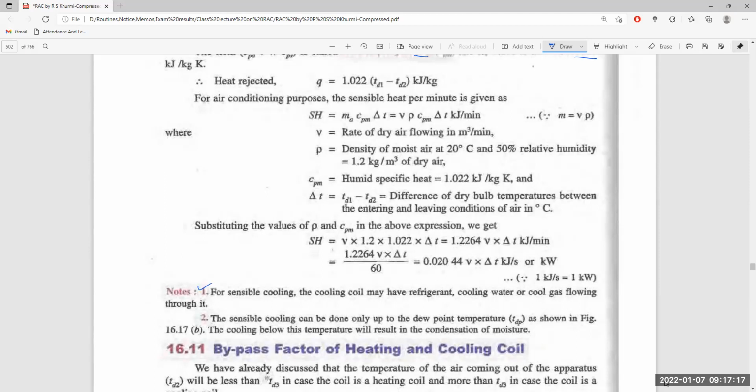For sensible cooling, the cooling coil may have refrigerant, cooling water, or cooling gas flowing through it. The sensible cooling can be done only to the dew point as shown in the figure. Cooling below that temperature will result in the condensation of moisture.